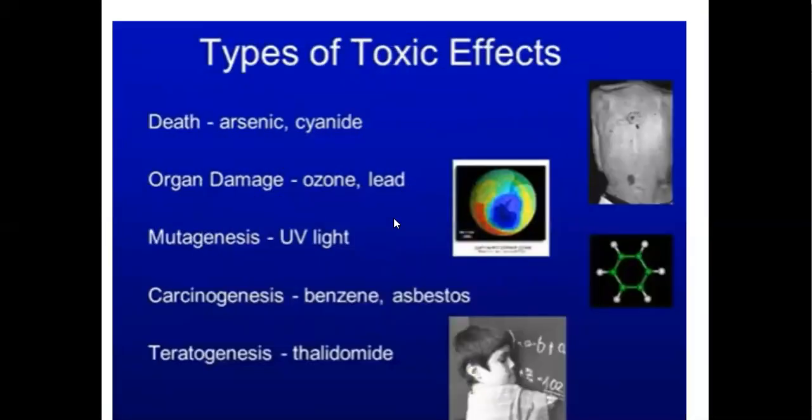There are several types of toxic effects: due to the toxicity of arsenic and cyanide, death occurs, and organ damage occurs due to ozone and lead. Mutagenesis occurs due to UV radiation, and carcinogenesis occurs due to benzene and asbestos. Teratogenesis occurs due to thalidomide.